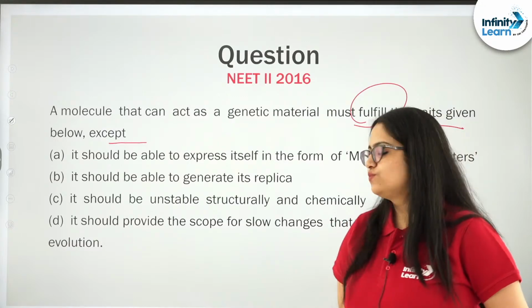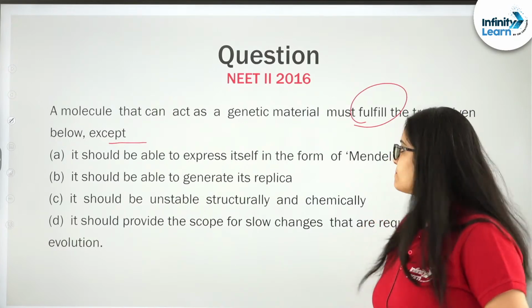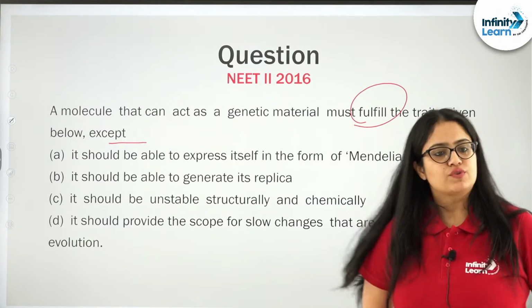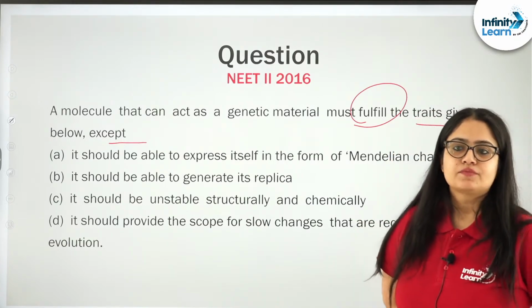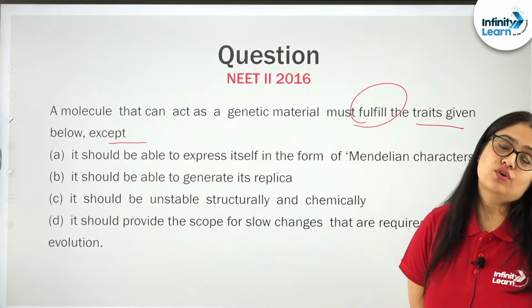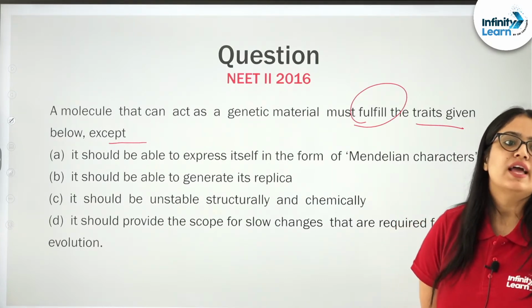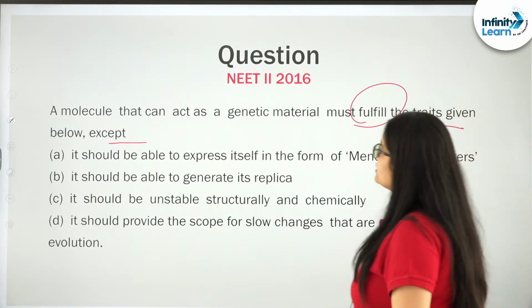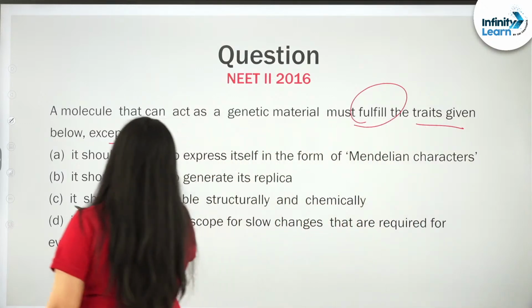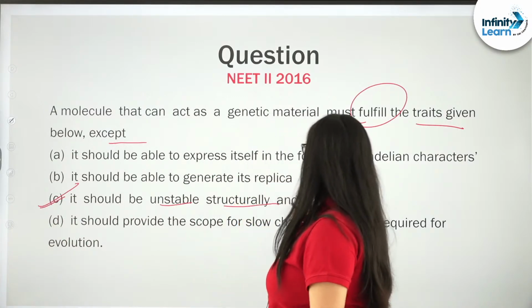Let me know which one is the right option in this, Safura. What do you think, which one should be the right one according to this question? The factor or the trait or the character that should not be possessed by a molecule in order to act as a genetic material? Yes, it should be C. See students, what is C option? C option is it should be unstable structurally and chemically.